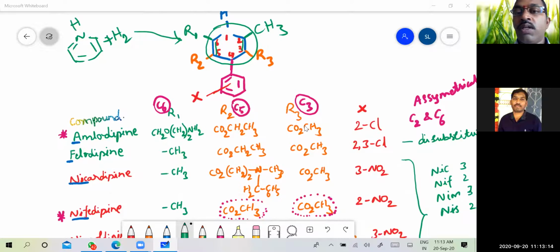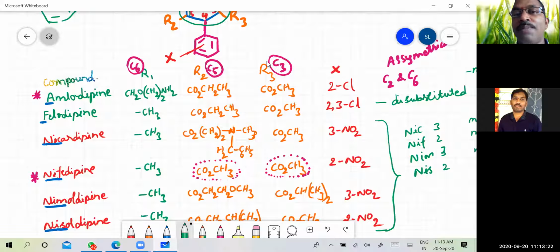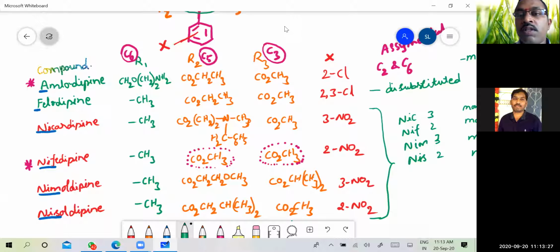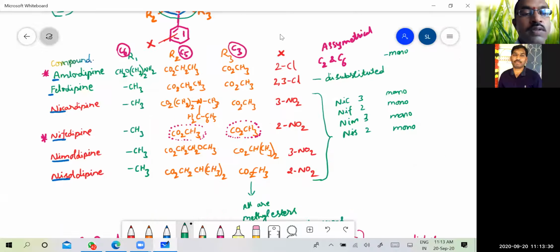Then coming to the different examples in this class. The examples include the dipines. Remember that we have written them in order of the alphabet. A is amlodipine, F is felodipine. All the other compounds start with N: nicardipine, nifedipine, nimodipine, nisoldipine.